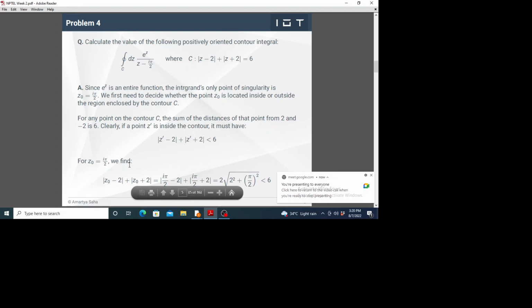So that means this point z naught equal to iπ/2 lies inside the contour. Now we have the singularity of the integrand inside the integration contour. So of course we have to appeal to Cauchy's integral formula. The point z naught is inside the contour.